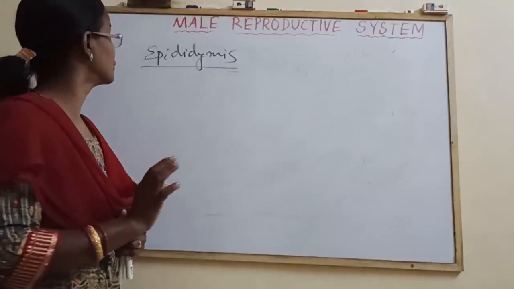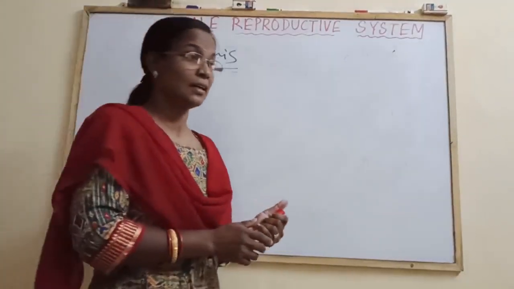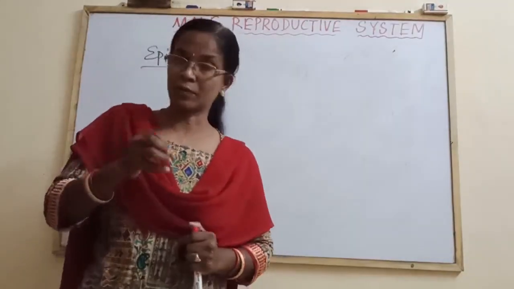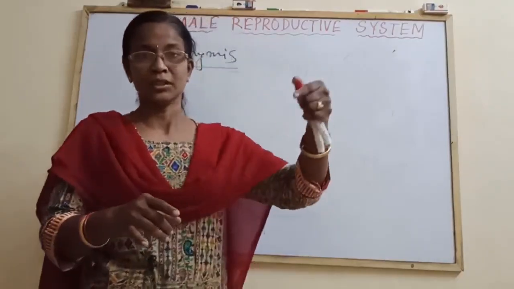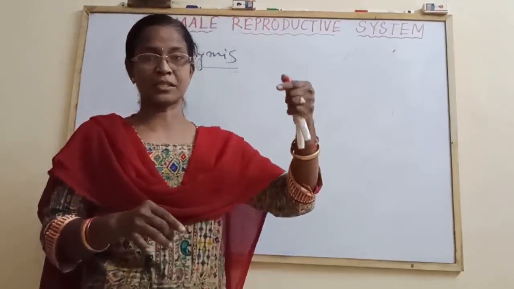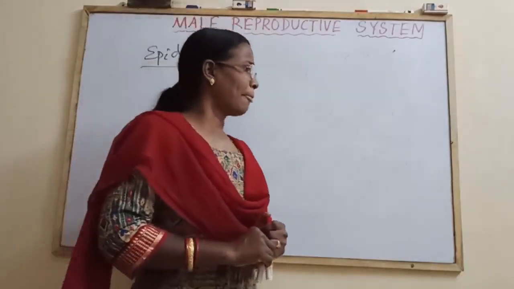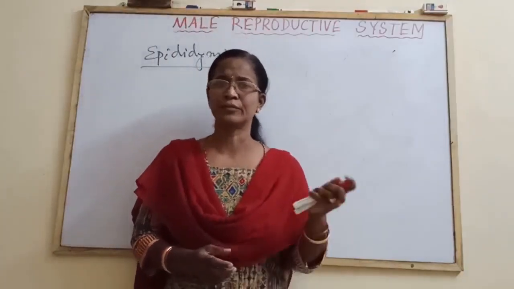So after the epididymis, come to the vas deferens. There are two vas deferens which carry the spermatozoa from the testis to the male reproductive system, that is the urethra, for the ejaculation. Then what is the function of vas deferens?